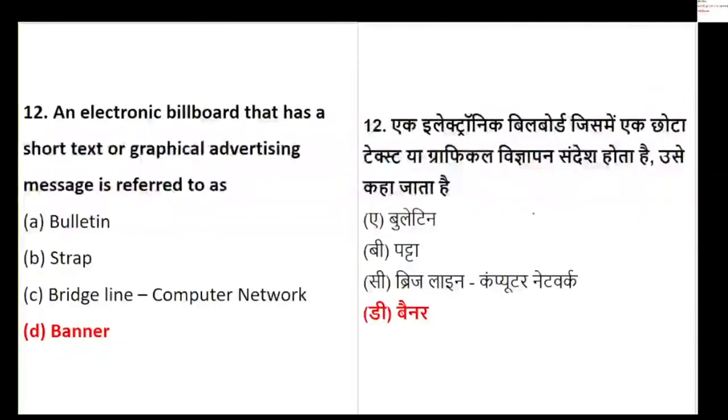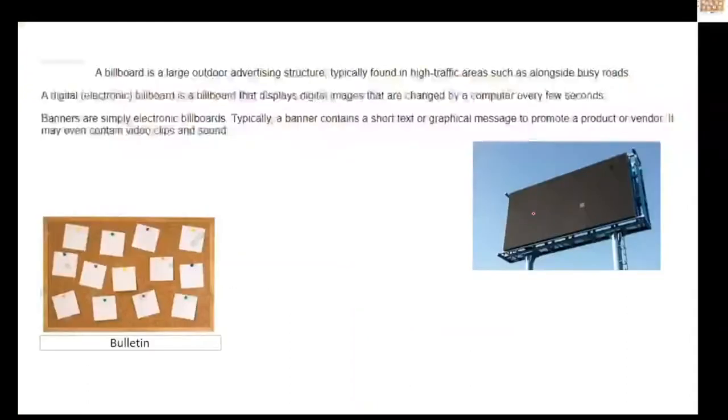So an electronic billboard that has a short text or graphical advertising message is referred to as a banner. The 12th question's answer is option D, not A, B or C. Is it clear?